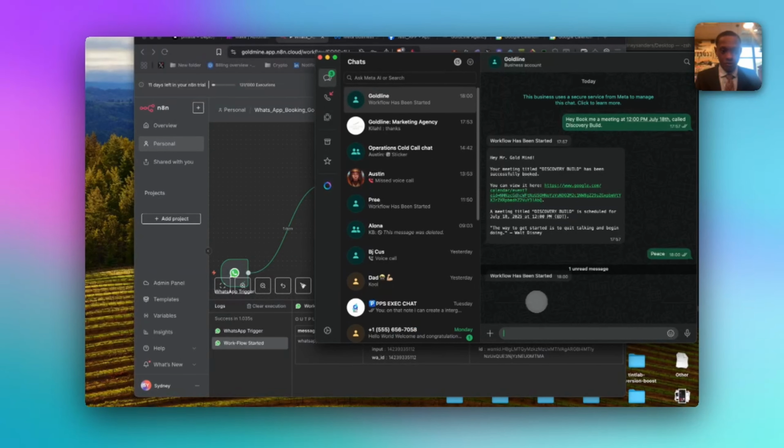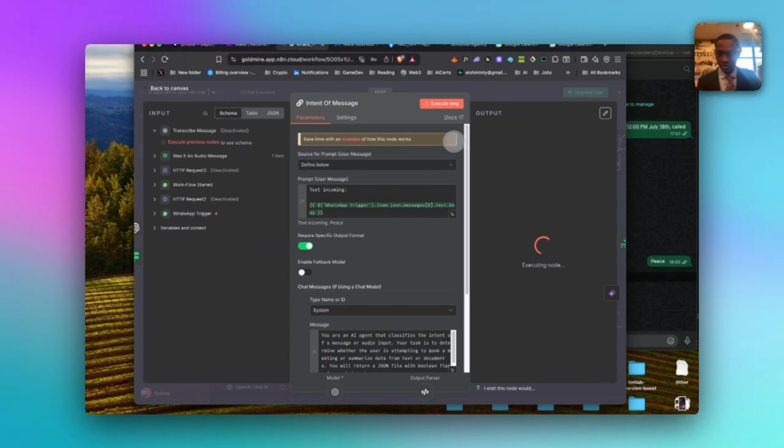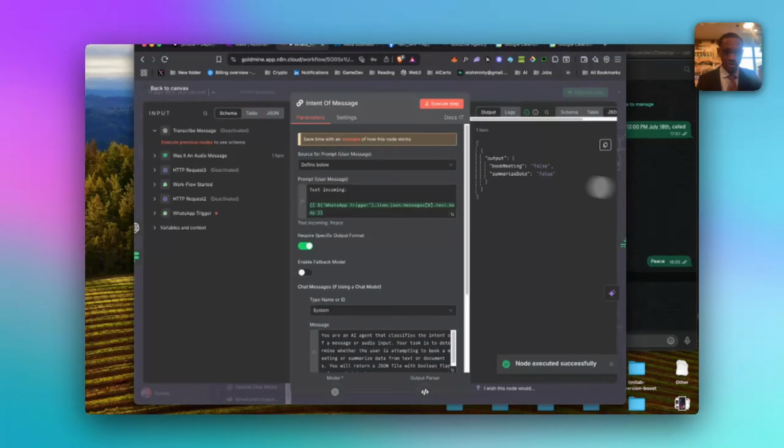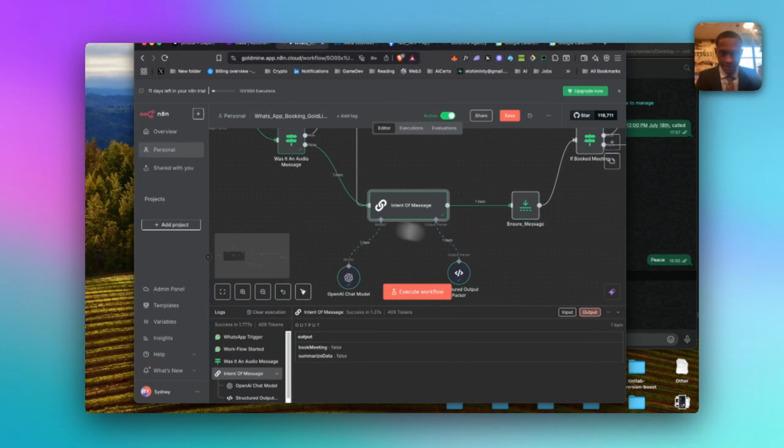It checks if it was an audio message by looking at the type of it. Type text is not an audio message, so it goes this direction. Then it checks the intent of the message, right? The intent of the message was book meeting. It was false, so it's not going to go the direction we need, right? You're going to see that.